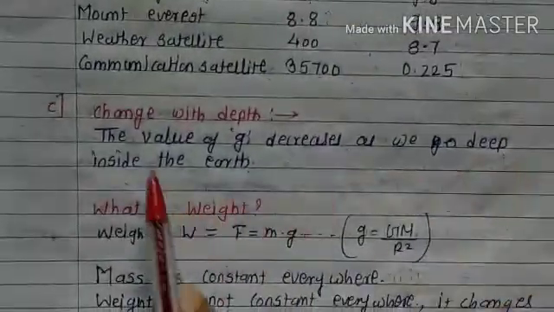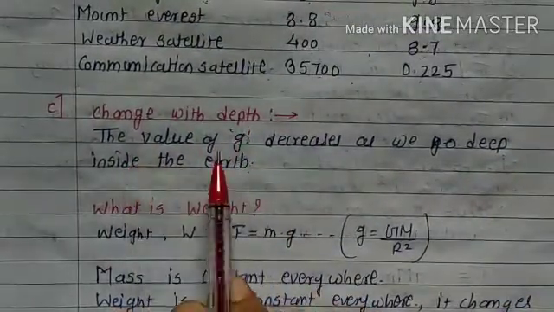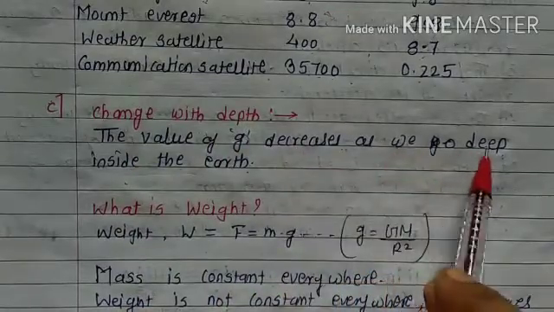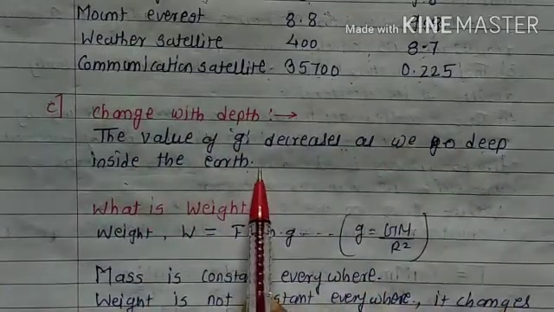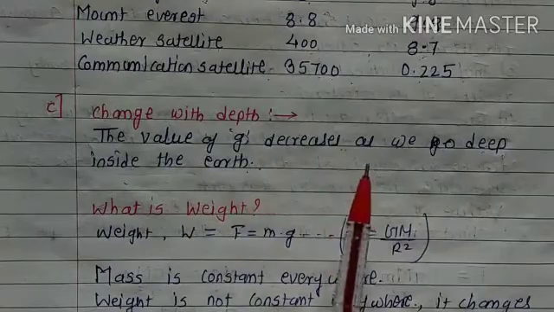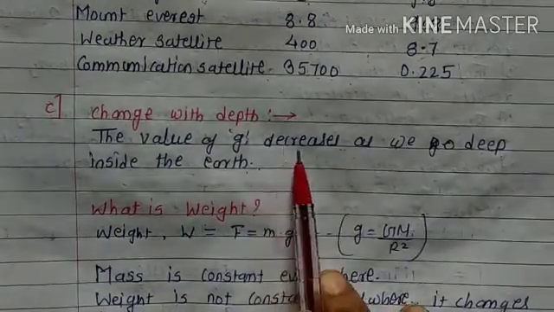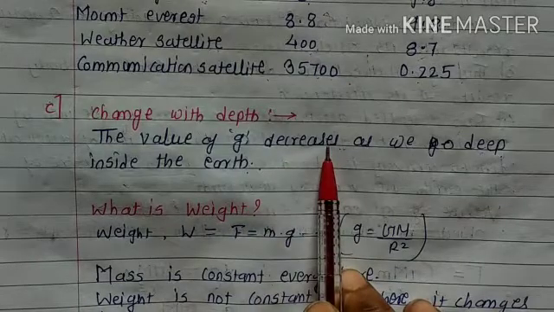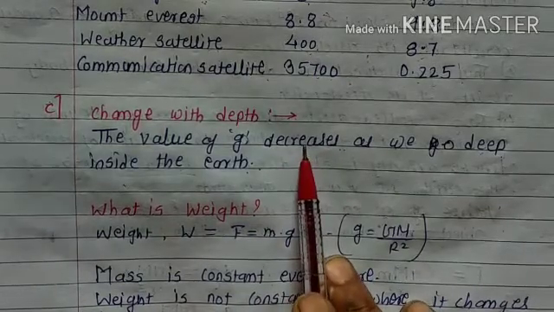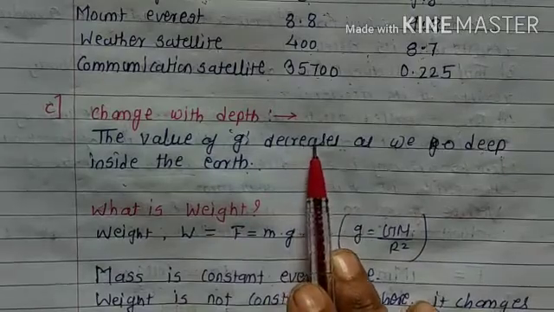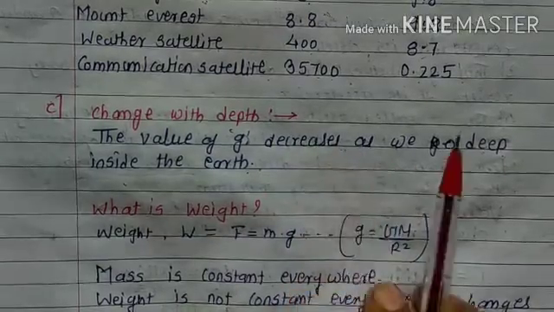Let us take next, change with depth. The value of g decreases as we go deep inside the earth. Student, whenever we go deep inside the earth, the value of g decreases. Okay. So once again I repeat that there are some questions in the textbook which we will solve in a later session.